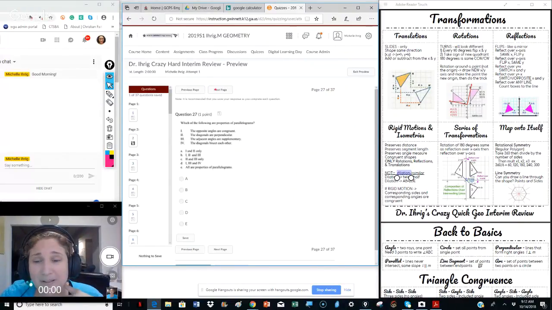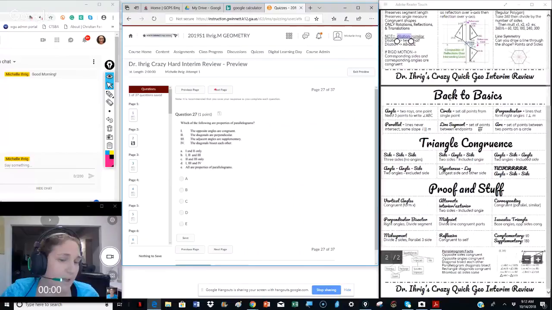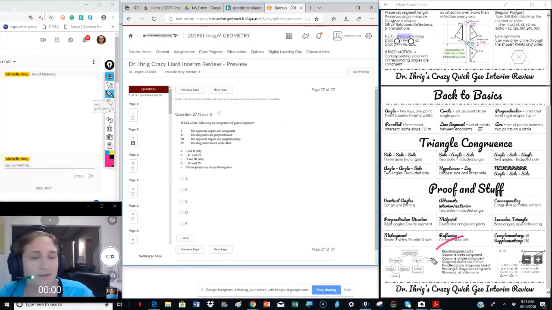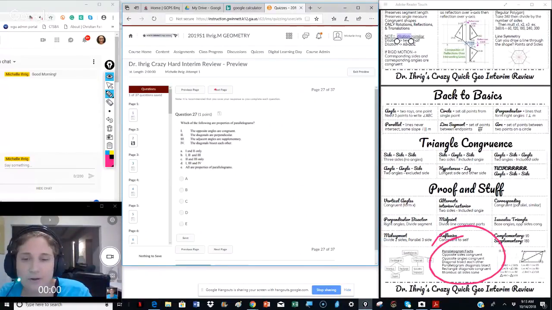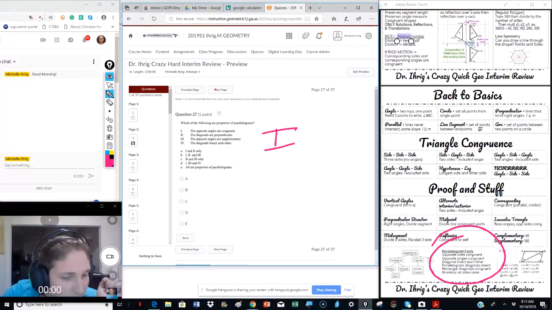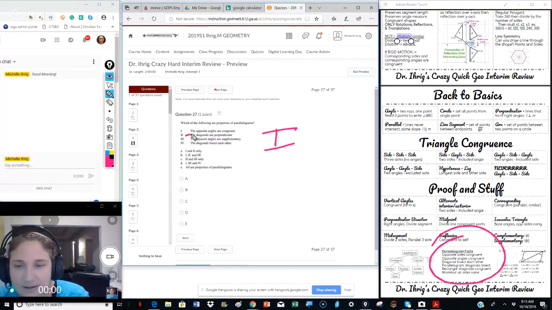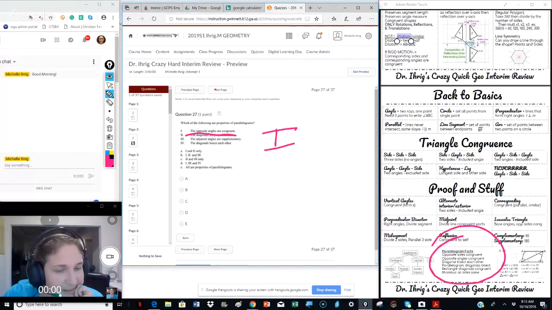Which of the following are properties of parallelograms? We know parallelograms have opposite sides congruent. Opposite angles are congruent, so we know it's going to be number 1. Diagonals are perpendicular. That is not one of them, so it's not going to be number 2. Adjacent angles are supplementary.